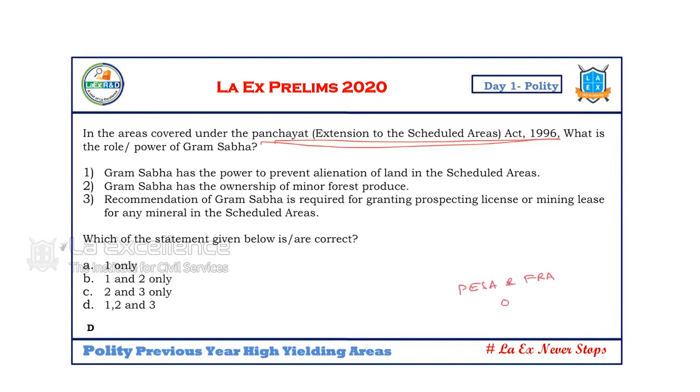What are the overlapping functions? This can be a question. A long time I'm expecting a question on this: Forest Rights Act and PESA Act overlapping functions.